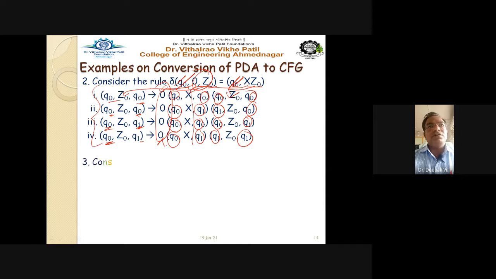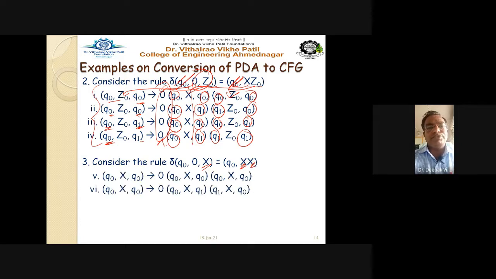Just write down the third rule, that is delta Q0, 0, X equal to Q0 XX. Now the confusion may come because this is also X, this is also X, and this is also X. So don't get confused here. Just write down the 5th rule, 6th rule, 7th rule, and rule number 8.